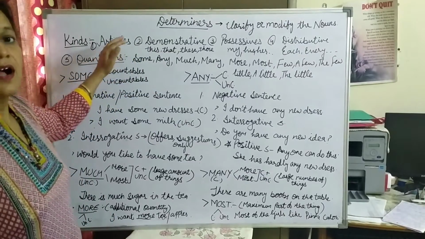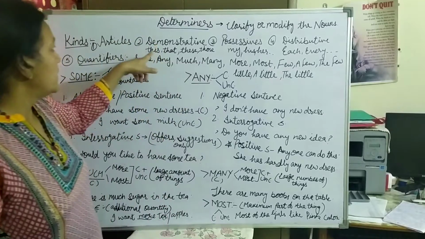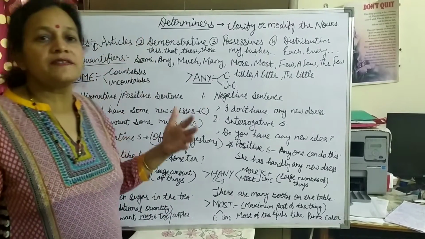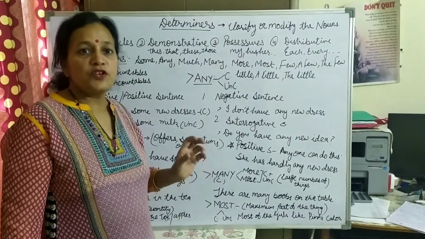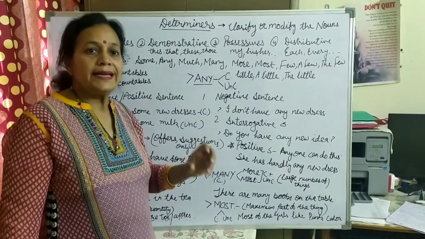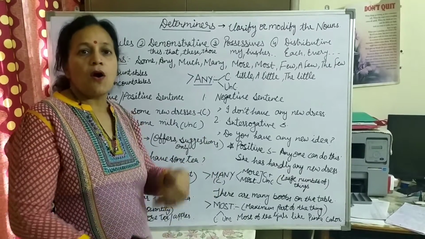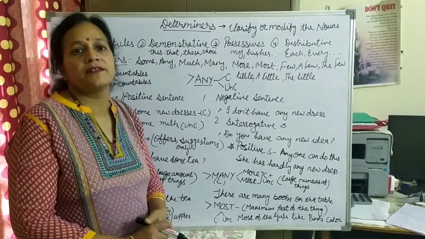First, articles. Articles I have already told you in my previous video. Then demonstrative determiners. Demonstrative means they demonstrate something. When we say this pen is mine, which pen? This one. It indicates the position of the noun, whether it is nearby or far. If it is far, we will say that pen is mine.